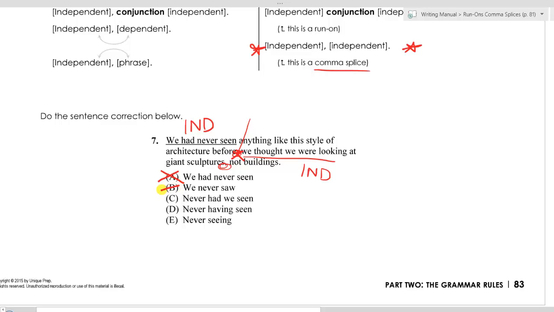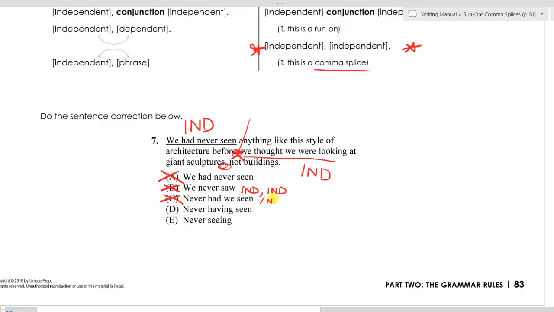Answer choice B, notice that it maintains the independent clause before the comma. We never saw anything like this before. That's still an independent clause, so we have not fixed the comma splice error. We still have independent, comma, independent. Same thing with answer choice C. Never had we seen anything like this before. That is a complete thought. We cannot put a complete thought before the comma.